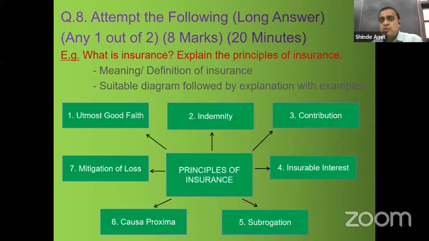So the order to be followed, it is recommended that question number 1 first, then you go for question number 8, and then you come backward: 8, 7, 6, 5, 4, 3, 2. So question number 2 having less weightage should be attempted last. This is recommended. It is not a hard and fast rule that you have to go in this order. It's up to you.